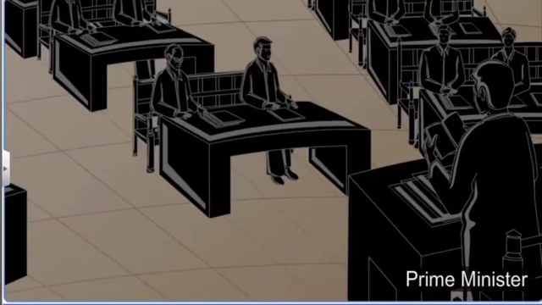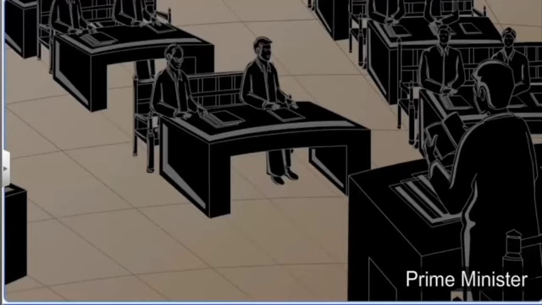He chairs cabinet meetings and assigns work to the other ministers. He also has the power to dismiss ministers. If the Prime Minister resigns, the entire ministry is supposed to have resigned.